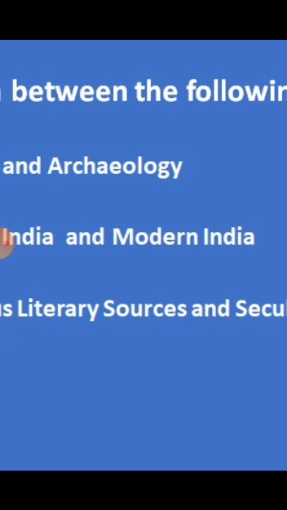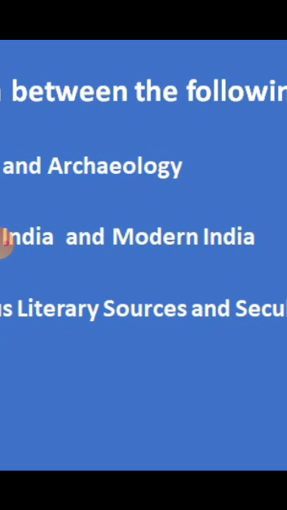Ancient India and modern India. Once again I will read about ancient India. Take the ancient India paragraph. Third sentence: the civilization of ancient India is known by many names such as Indus Valley and Harappan Valley civilization. It began around 3000 BCE. Then write about modern India, page number 7.